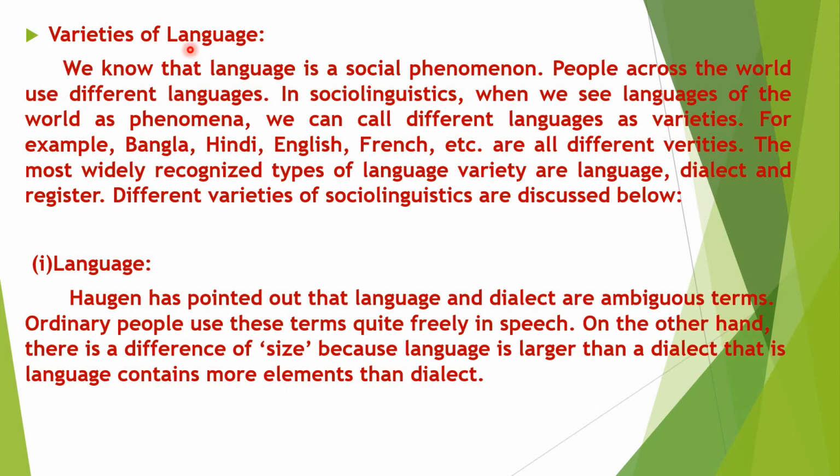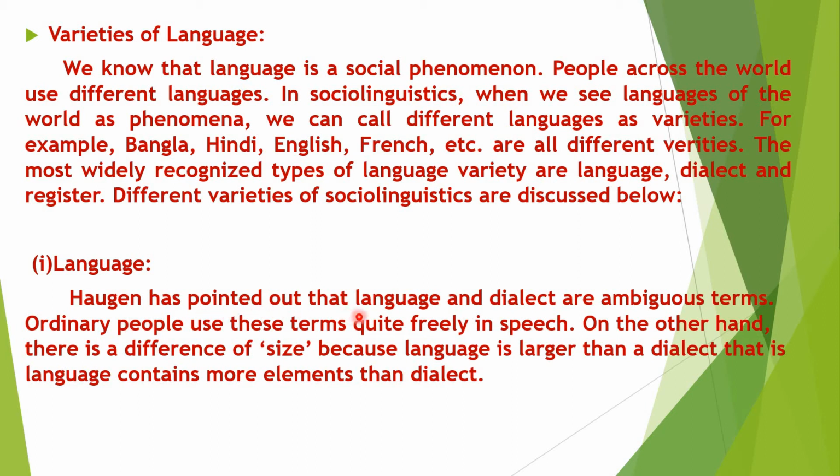Now we will discuss varieties of language. We know that language has many varieties. Among them, some are discussed below. We know that language is a social phenomenon. People across the world use different languages. In sociolinguistics, when we see languages of the world as phenomena, we can call different languages varieties. For example, Bangla, Hindi, English, French, etc. are all different varieties. The most widely recognized types of language variety are language, dialect, and register. Different varieties of sociolinguistics are discussed below. First one is language.